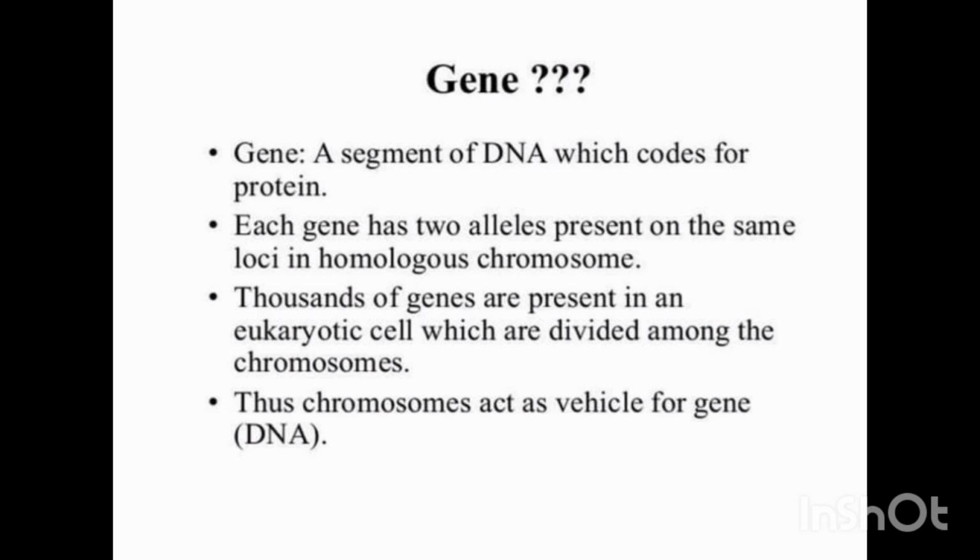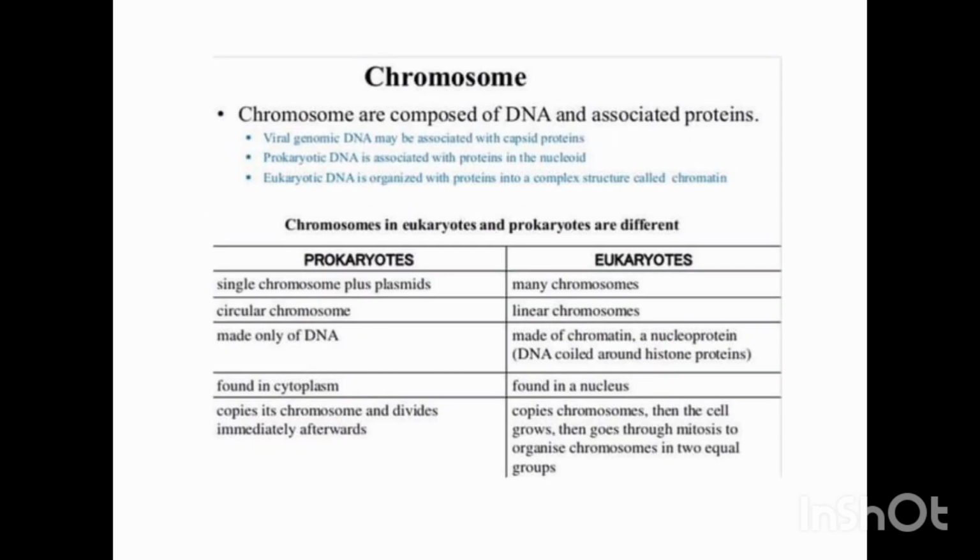What is a gene? A segment of DNA which codes for a protein is called a gene. Each gene has two alleles present on the same loci in homologous chromosomes. Thousands of genes are present in a eukaryotic cell, which are divided among the chromosomes. Thus, chromosomes act as a vehicle for genes, that is, the DNA.